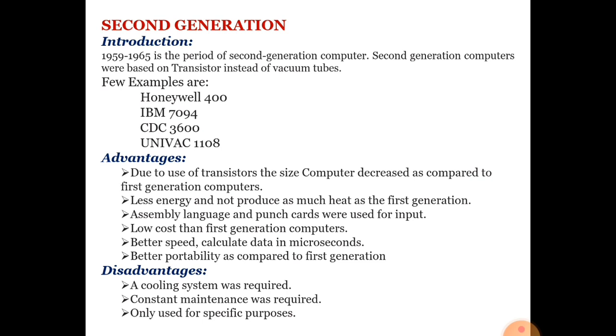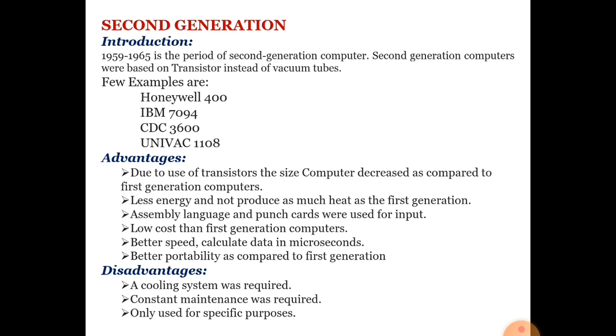In second generation computers, transistor technology was used in place of vacuum tube, and a transistor is a small device in comparison to a vacuum tube, very small. It takes less power. Due to transistor technology, second generation computers are much smaller than first generation computers.